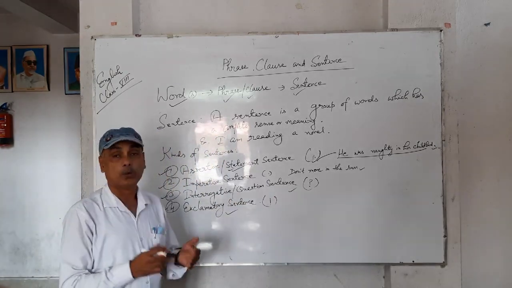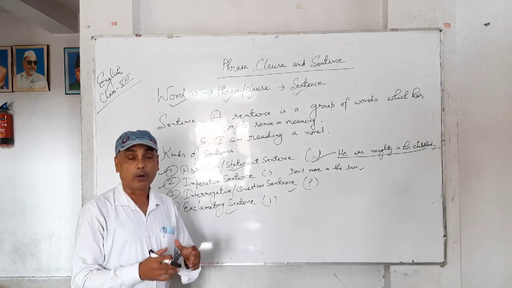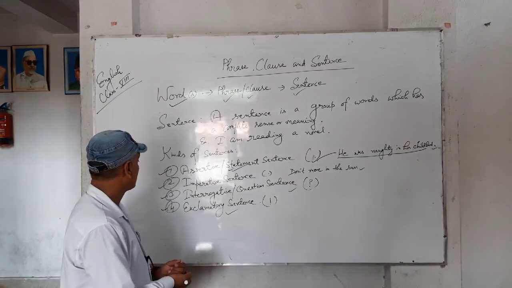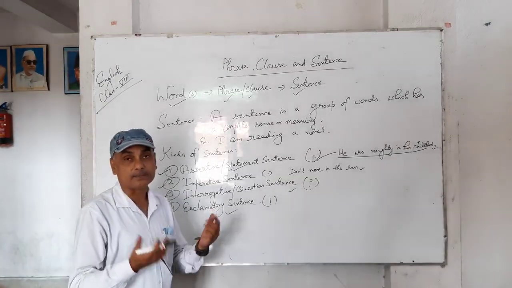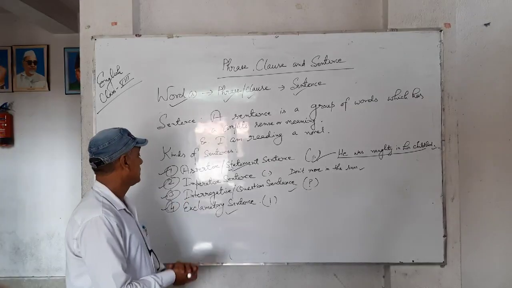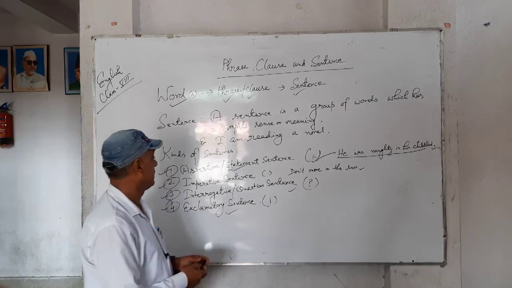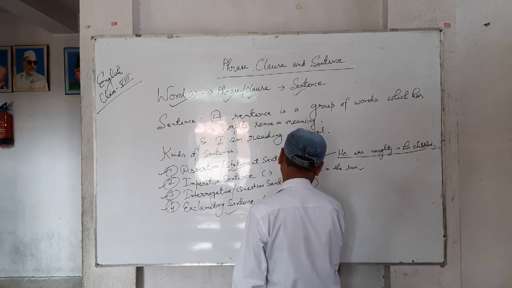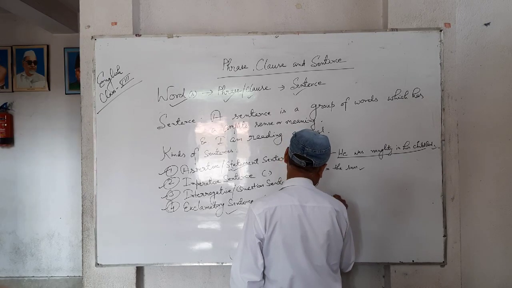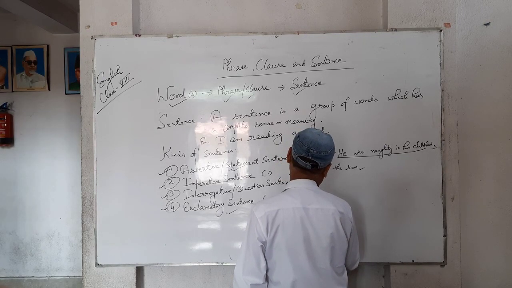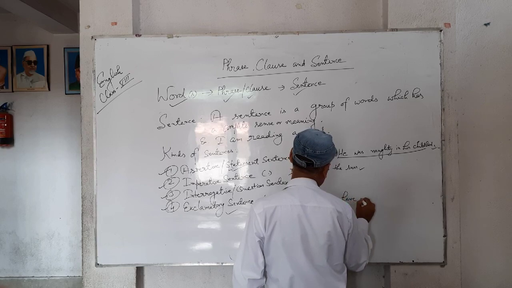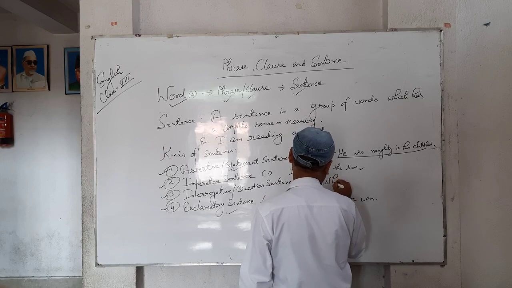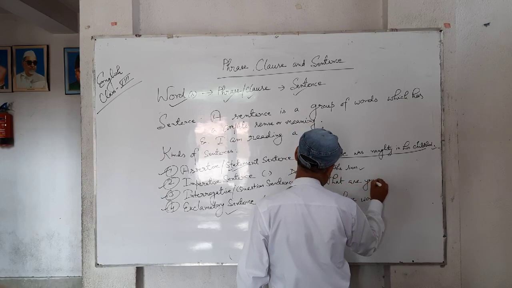A sentence which expresses our feelings, emotions, something which happens suddenly. An example of an exclamatory sentence: hurrah, we have won! Now, an example of an interrogative: what are you doing?